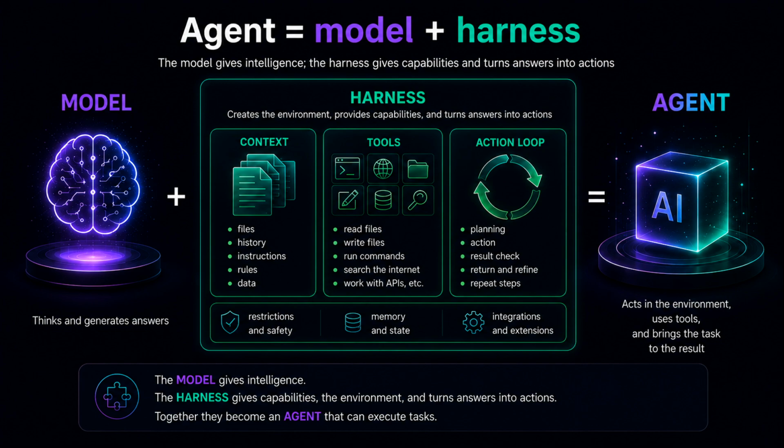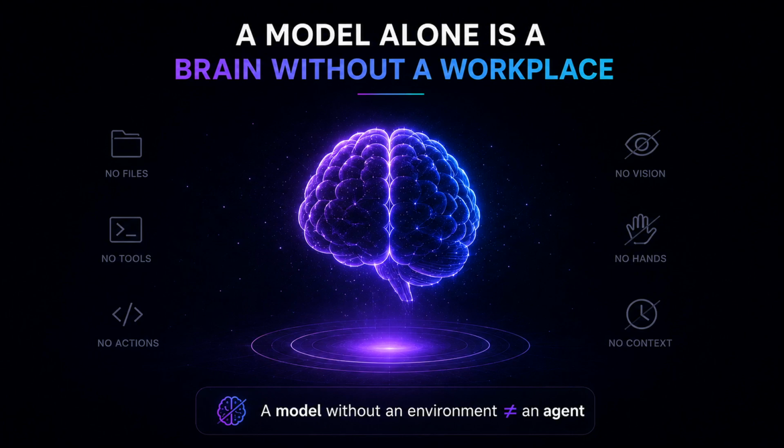It decides when to call a tool, when to read a file, when to ask you a question, and when the task is done. This is why the same model can feel very different in different products. In a simple chat, it mostly answers. Inside a coding agent, it can read files, edit code, run tests, and commit changes. Inside an office work agent, it can work with documents, PDFs, spreadsheets, and presentations. The intelligence is important, but the environment is what makes it useful.